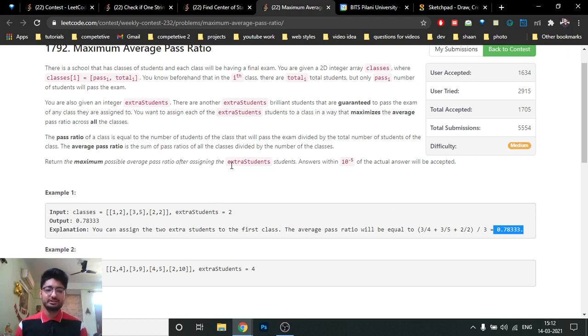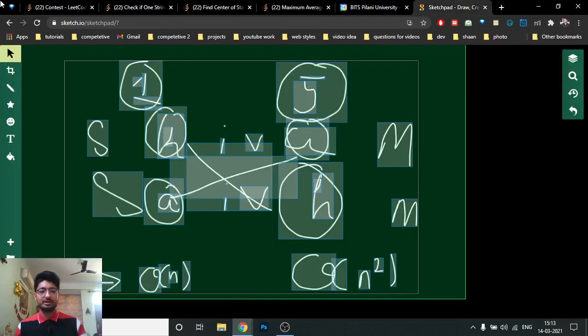So you just have to insert this maximum number of students in these classes such that the final average pass ratio of all the classes should be the maximum possible. When I first saw this problem, the first thing that came to my mind was to just insert the extra student in the class which has the minimum pass ratio. If you draw it out, it becomes clearer.